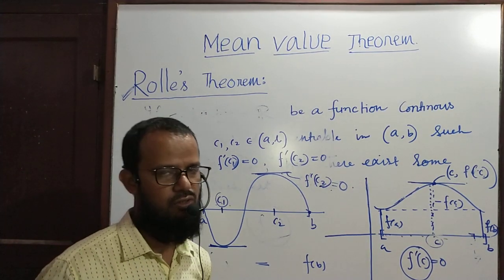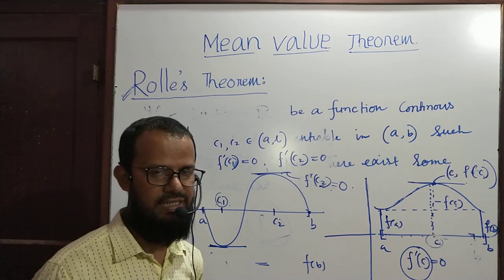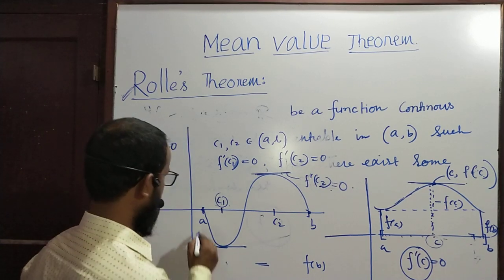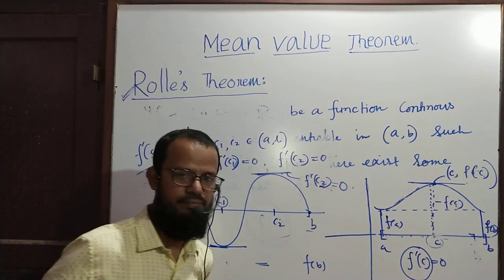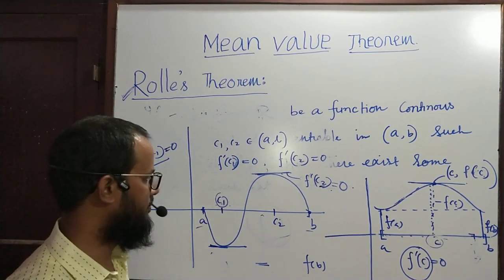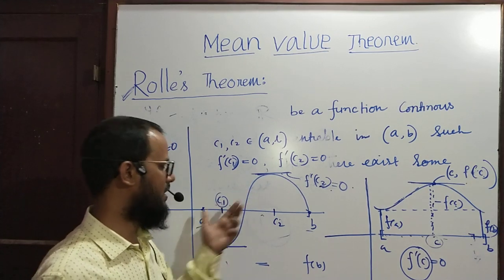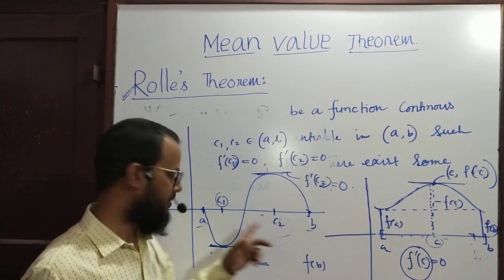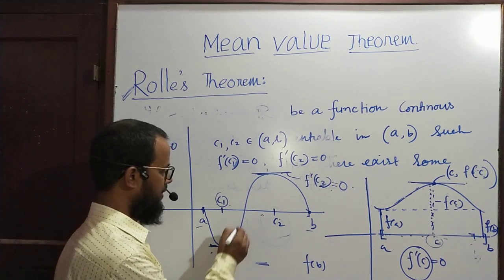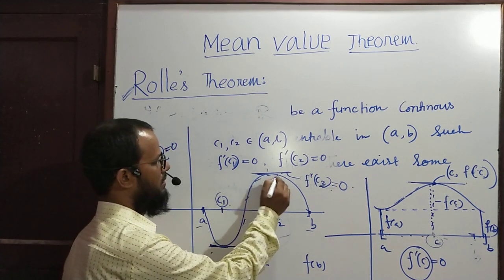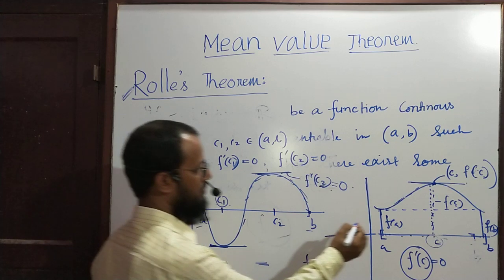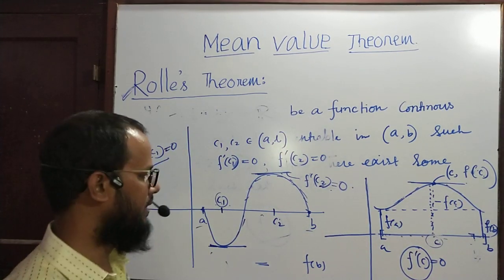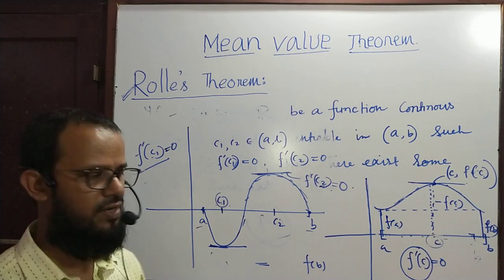This is the geometrical interpretation of Rolle's theorem. Rolle's theorem tells that if a function is continuous in a closed interval AB, where A and B are any two real numbers, and differentiable in the open interval, differentiable means that at every point there is a unique tangent. You will get only one tangent. That's why the function is differentiable.